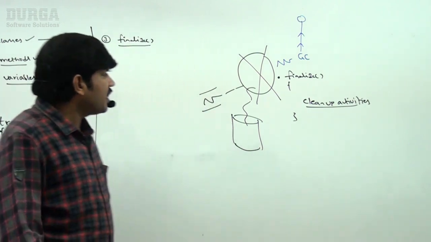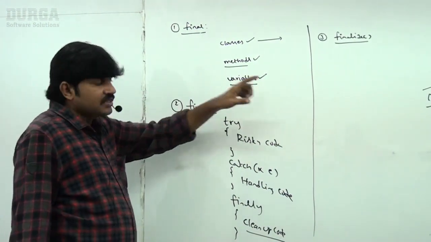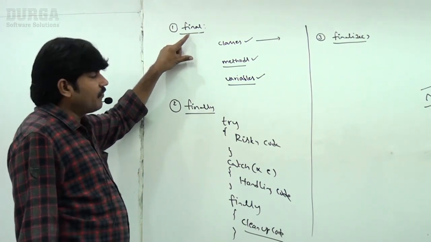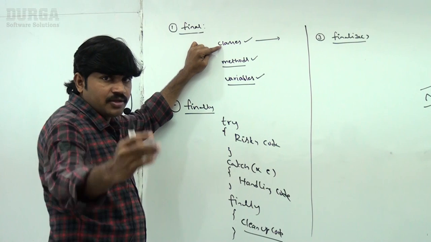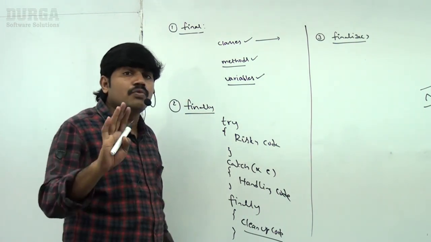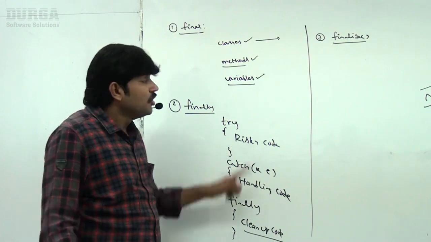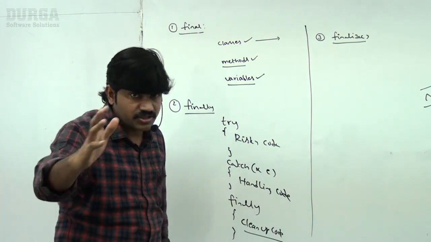Okay, well sir, can you please tell what is the difference between final, finally, finalize? Final is a modifier applicable for classes, methods, variables. If a class is declared as final, you can't create a child class. If a method is declared as final, you can't override that method in the child class. If a variable is declared as final, it will become a constant, we can't change its value.